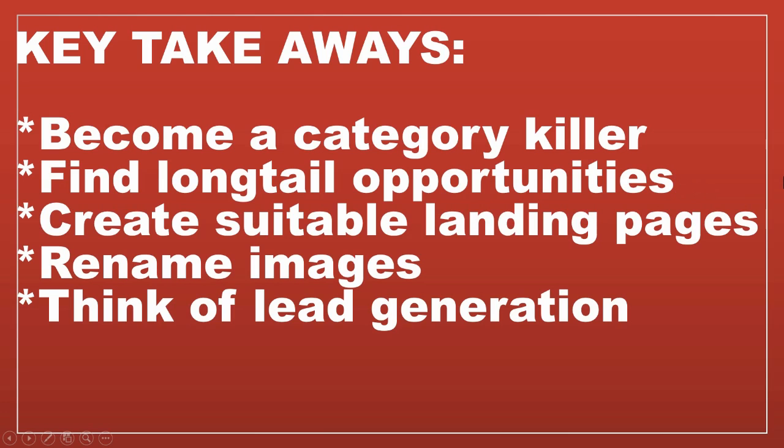We use our tools, our keyword planner, identify the long tail opportunities, and then we create suitable landing pages. We're going to use the names of the keywords as names for our landing pages, and then go a step further. We're going to create images that contain the keywords as the name of the actual image.